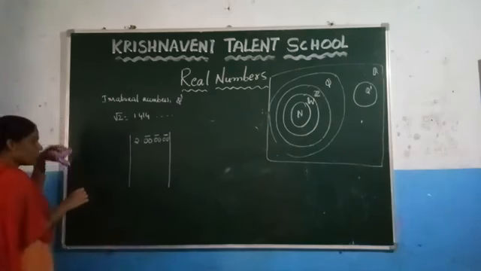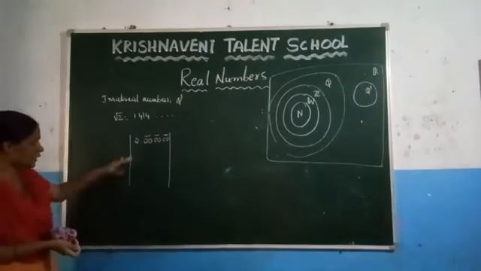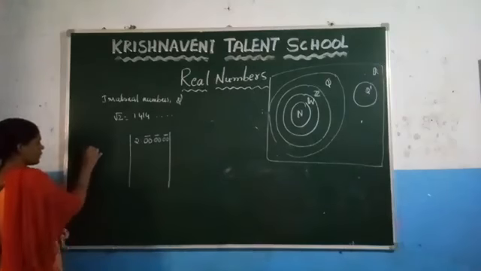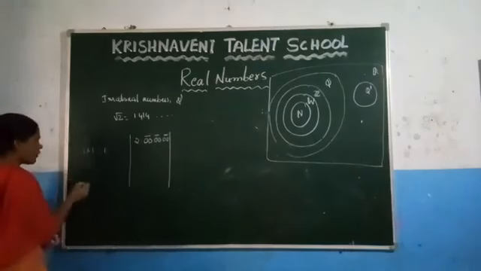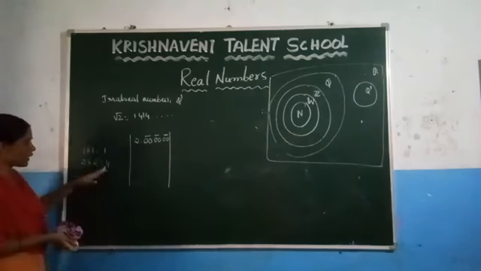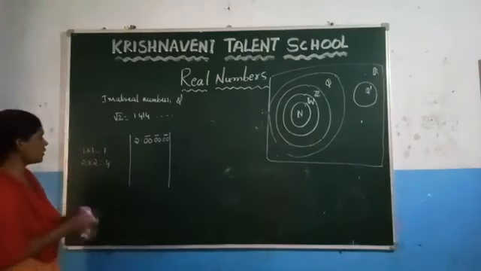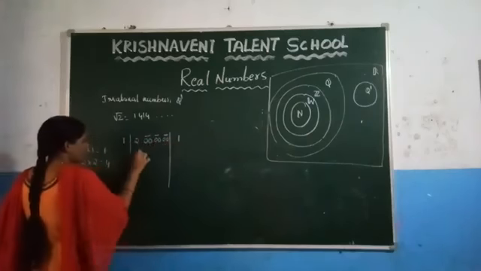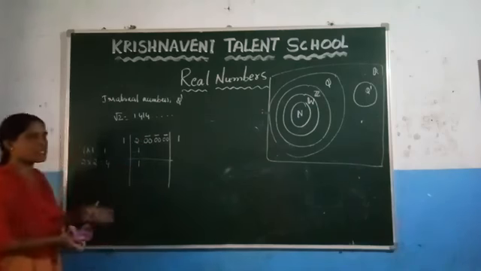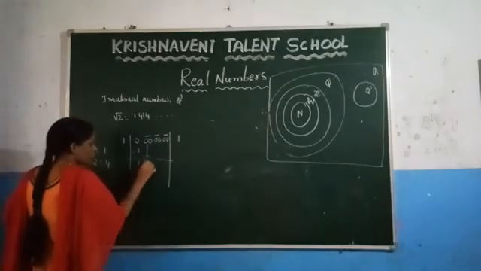You have to find a number such that if you multiply the same number by itself, you get a number less than 2. If you consider 1 and 1, 1 into 1 is 1. If you consider 2 and 2, 2 into 2 is equal to 4, which is bigger than 2. So you have to consider 1. 1 ones 1. Now subtract this number. What you get is 1. Since we are finding the square root, you have to bring these two zeros down.